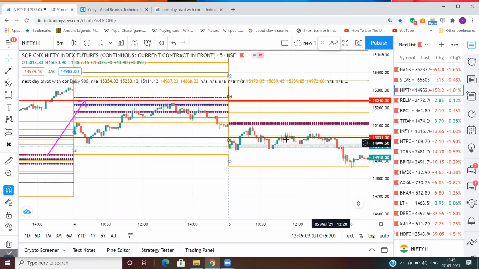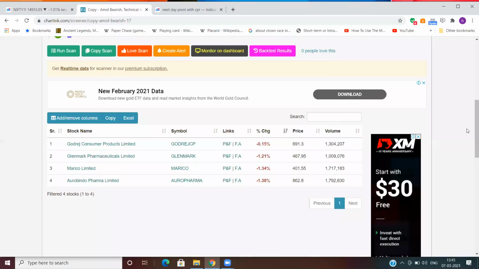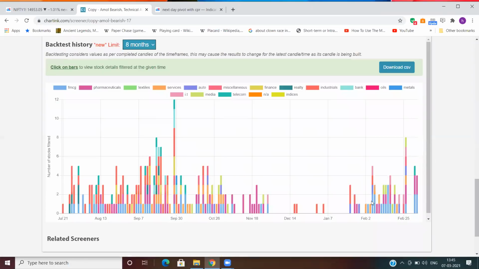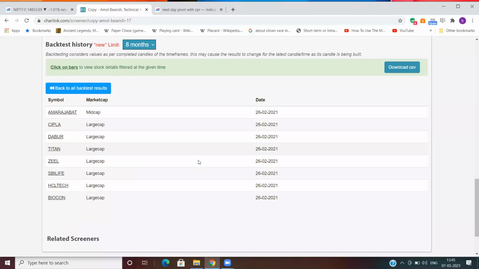Yeah, sure. Firstly, just see those 7 relationships and try to find them. Then you can backtest this, because you have a very good feature in this charting called backtest results. You can take any particular day and you will find a few stocks here. On 26th, these were the bearish stocks. Then on 26th you go to this CPR or 2-day CPR.